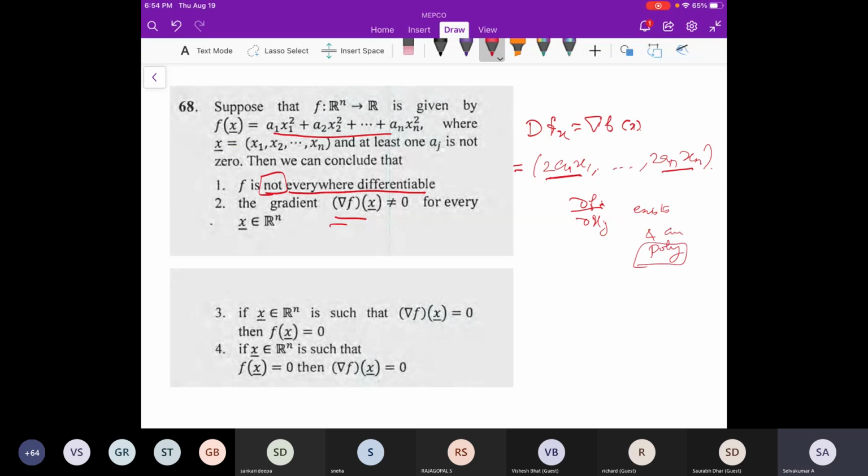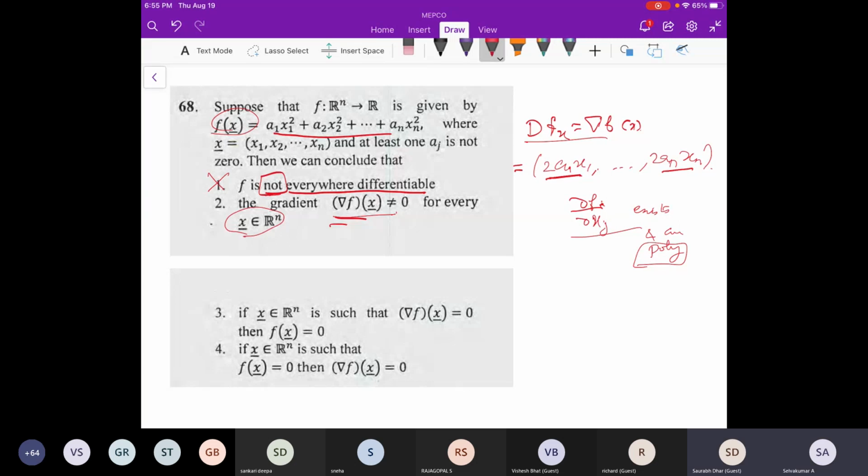So in that sense, the partial derivatives exist and are continuous, so we can use the theorem. The theorem says f is differentiable at a point and continuously differentiable if and only if all the partial derivatives exist and are continuous. That we have seen, right? So f is continuously differentiable at every point. But they are saying not differentiable at some point, so it is not. Is that fine? Okay, now the gradient, meaning the derivative, is non-zero for every x in Rn. What about this one?